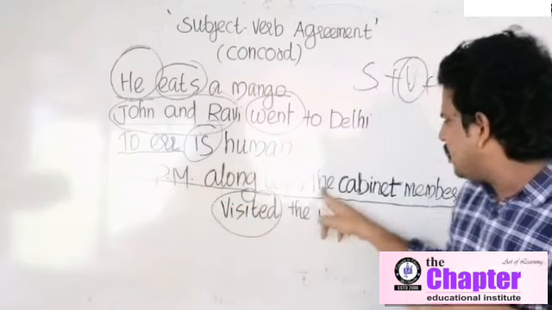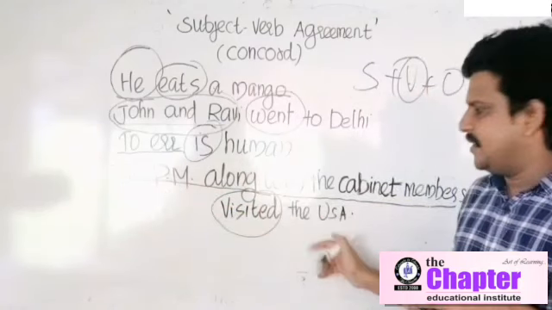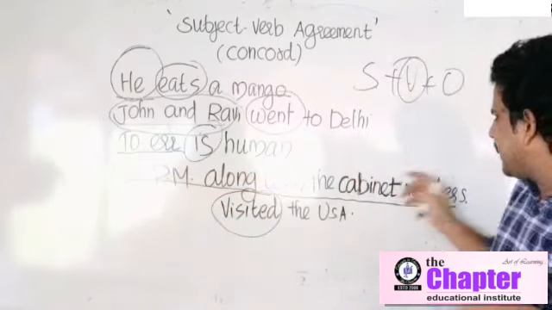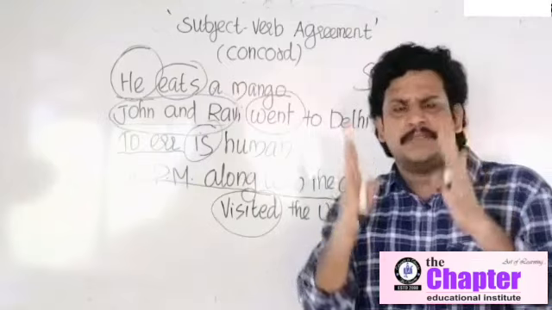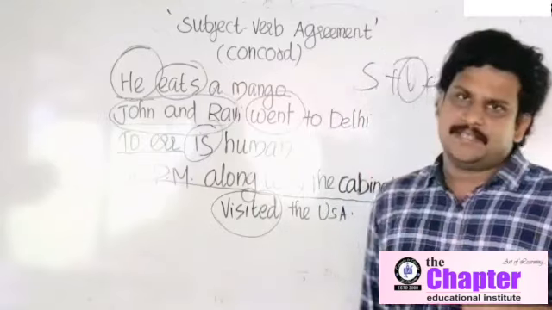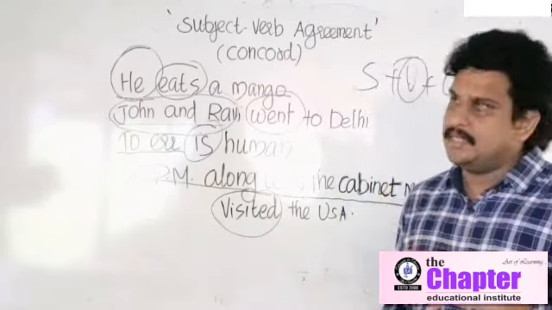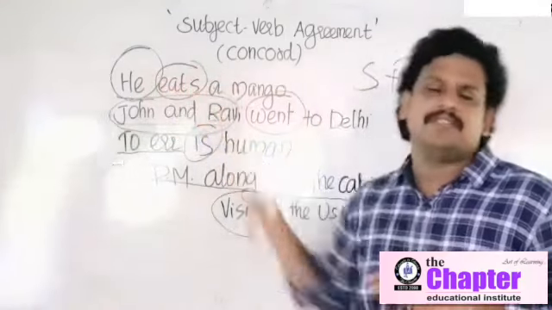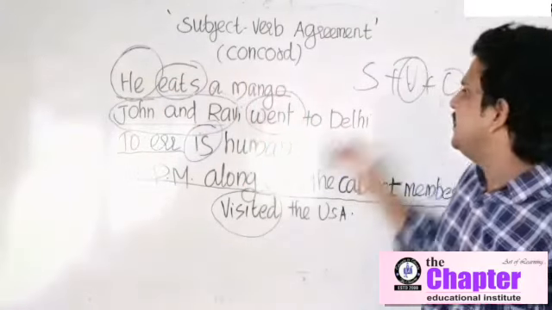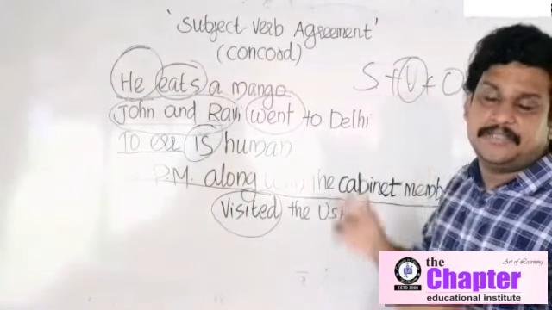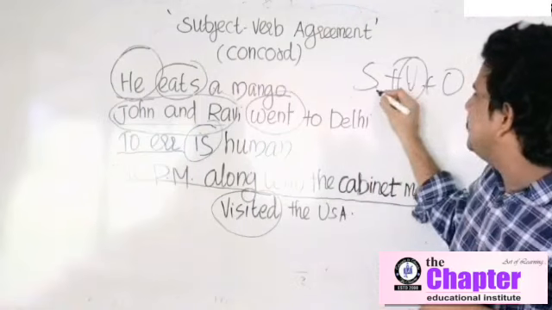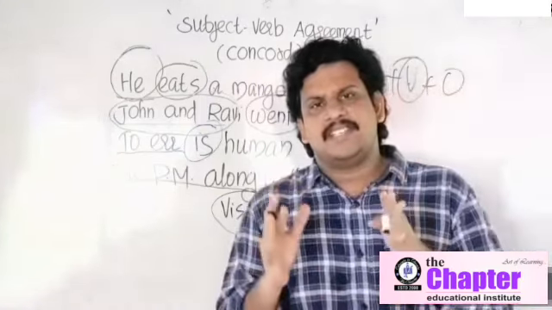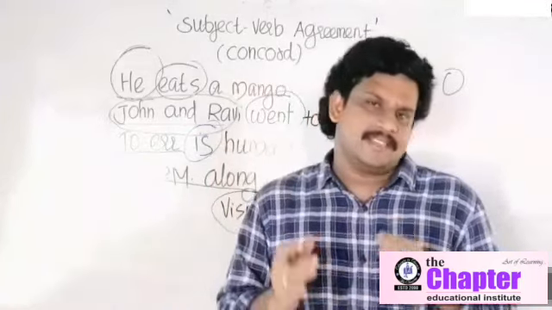The Prime Minister along with the cabinet members visited the USA. Which is the verb here? Visited. So the subject is the Prime Minister along with the cabinet members. The important part of a sentence is called a subject. How can we identify a subject? Find out the verb first, then the part of the sentence before the verb is called a subject. The reason is the form of an assertive sentence. If it is an assertive sentence, subject plus verb plus object. Now you know what is a subject and how we can identify a subject.